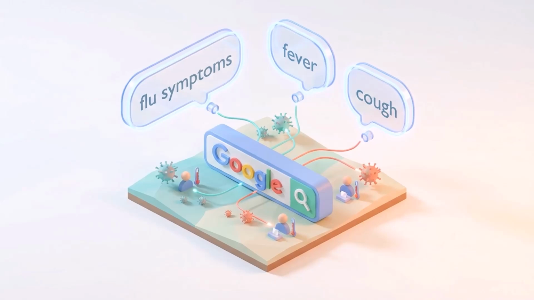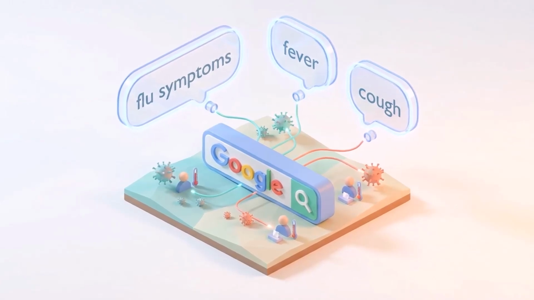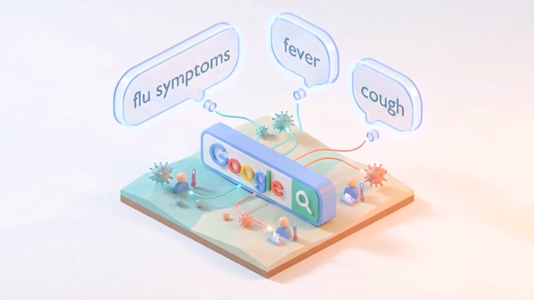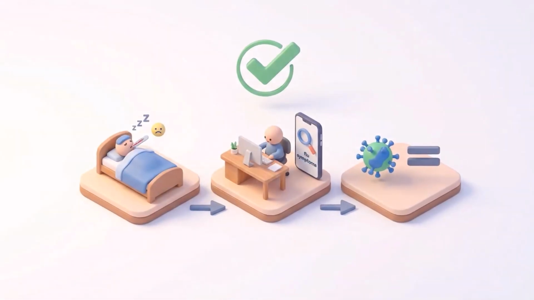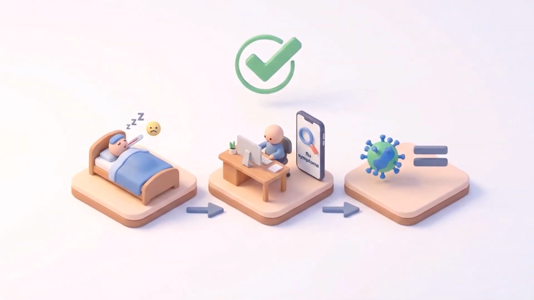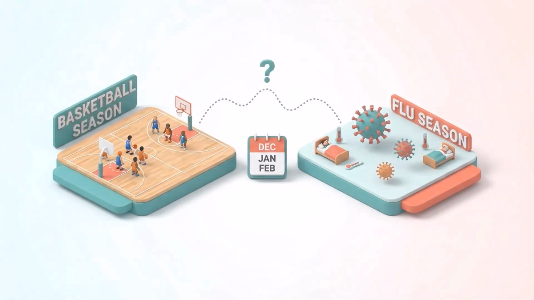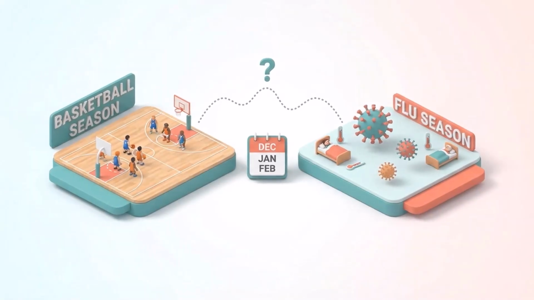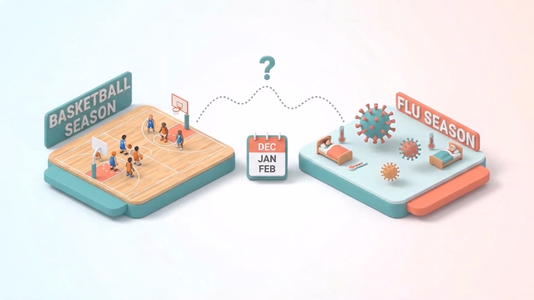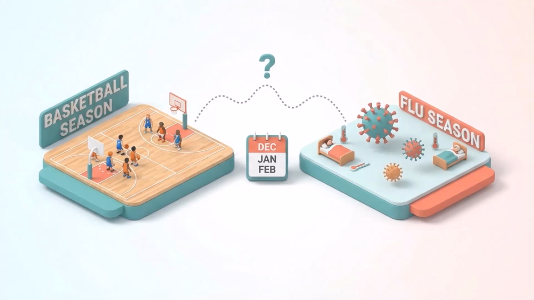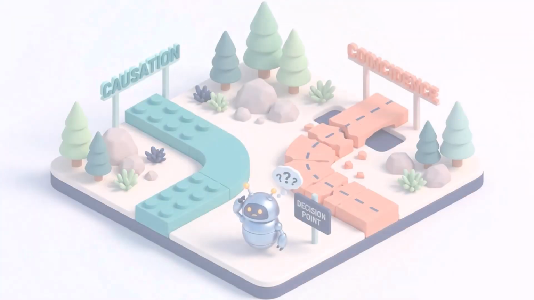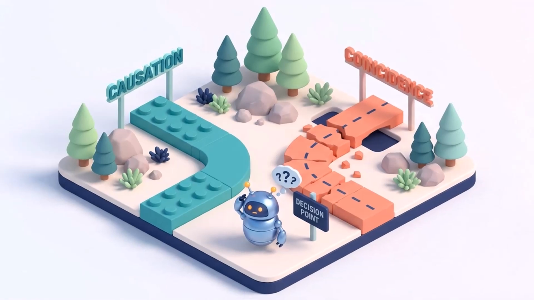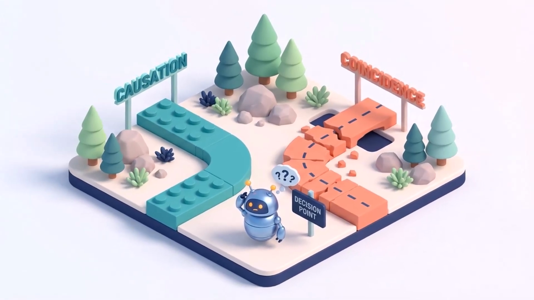They found search terms that correlated with flu outbreaks. Things like flu symptoms, fever, cough. Makes sense, right? If people are searching for flu symptoms, they probably have the flu. But the algorithm also found correlations with stuff like high school basketball. Why? Because basketball season happens in winter, same time as flu season. The algorithm couldn't tell the difference between causation and coincidence.